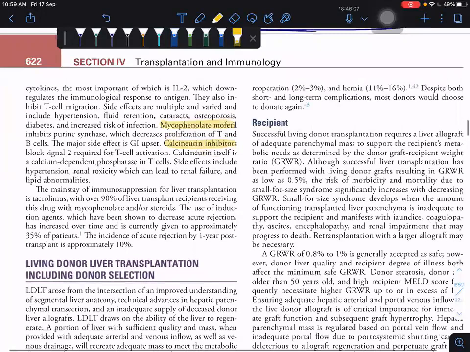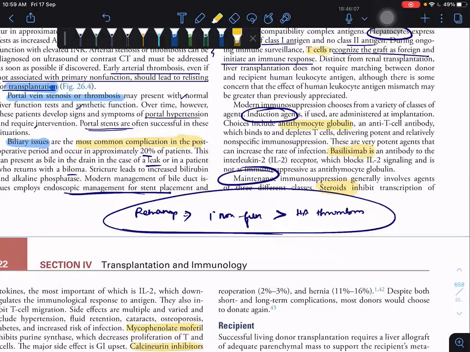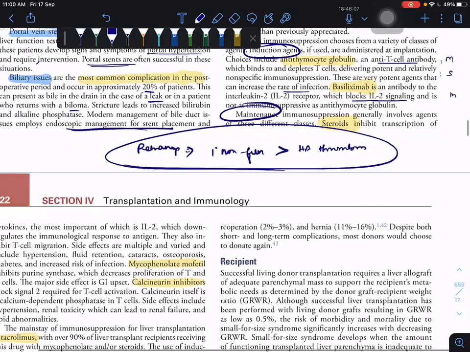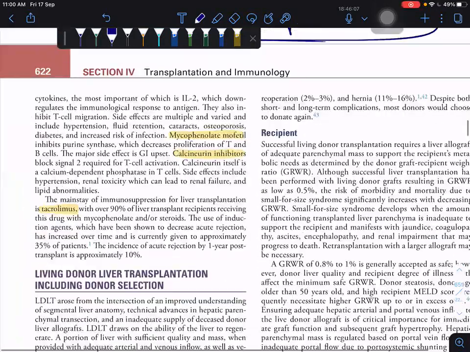First, we have to know the mechanism of action and the side effects of all the drugs. Anti-thymocyte globulin: the mechanism of action is an anti-T cell antibody, but the side effect is an increased rate of infection. Basiliximab is an IL-2 blocker; it blocks IL-2. Steroids: the mechanism of action is also IL-2 inhibition.